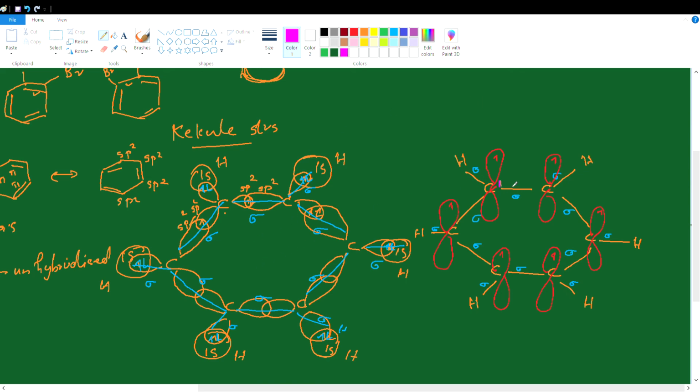This is carbon number 1, carbon number 2, carbon number 3, carbon 4, carbon 5, carbon 6. So these unhybridized p atomic orbitals can undergo lateral overlapping. If you consider the 1-2 overlapping, the p atomic orbitals on carbons 1 and 2 overlap one another. This results in the formation of a carbon-carbon pi bond. Between carbon 1 and carbon 2, in addition to the sigma bond, due to this lateral overlapping, one pi bond is also produced, right?